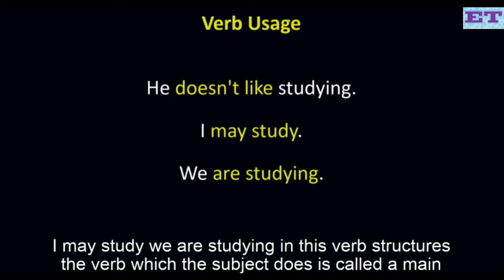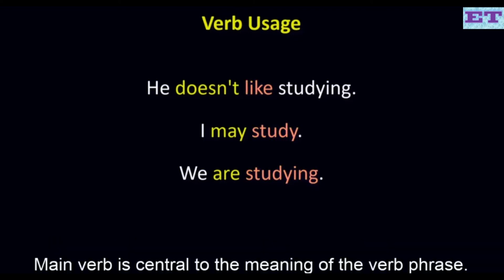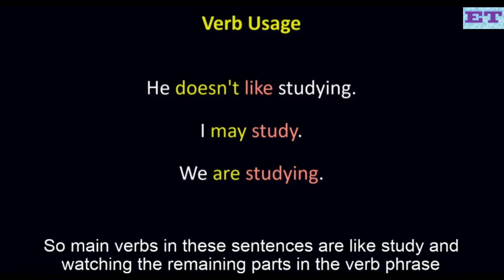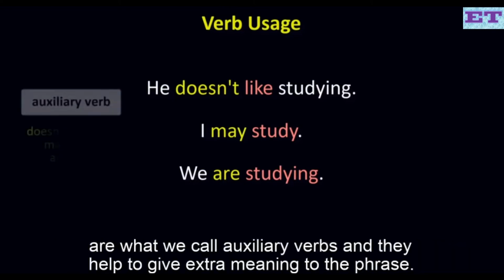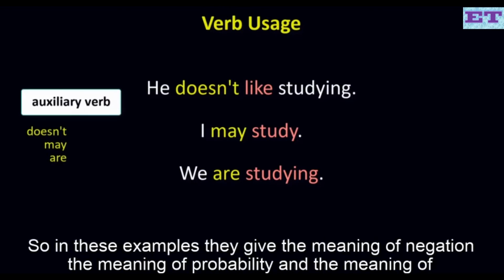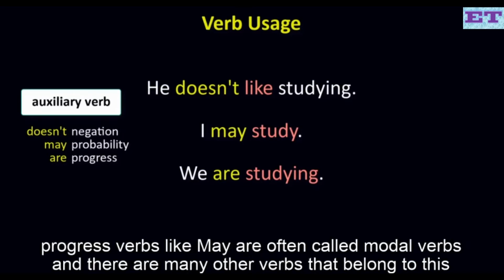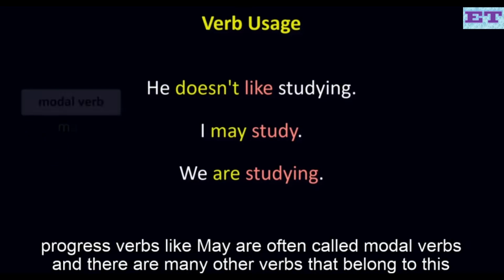In these verb structures, the verb which the subject does is called a main verb. The main verb is central to the meaning of the verb phrase. So main verbs in these sentences are like, study, and studying. The remaining parts in the verb phrase are what we call auxiliary verbs, and they help to give extra meaning to the verb phrase. So in these examples, they give the meaning of negation, the meaning of probability, and the meaning of progress.